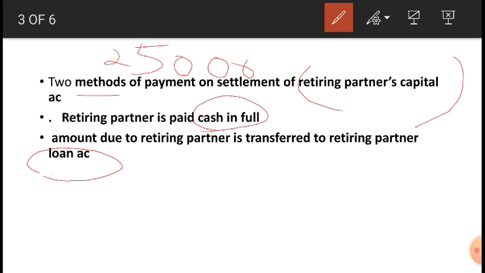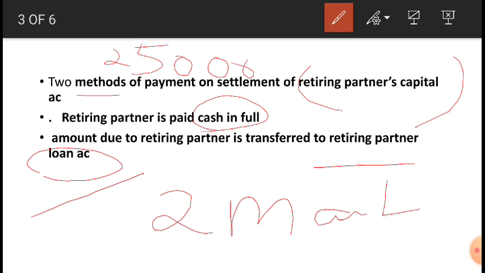You remember, always in a partner's capital account we do that loan account. If one is retiring, we write that as the partner's loan account. So either you can transfer it to his loan account or pay full in cash. So these are the 2 methods. This is one more 2 marks question, student. So the question will be 2 methods of payment on settlement of retiring partner's account. You should write retiring partner is paid cash in full. Another one, amount due to retiring partner is transferred to retiring partner loan account.